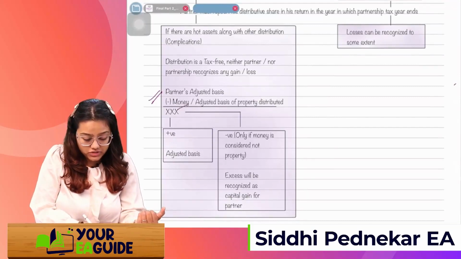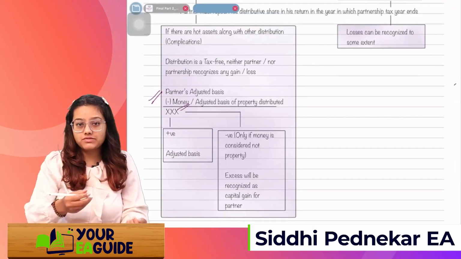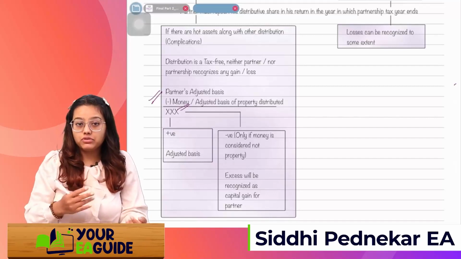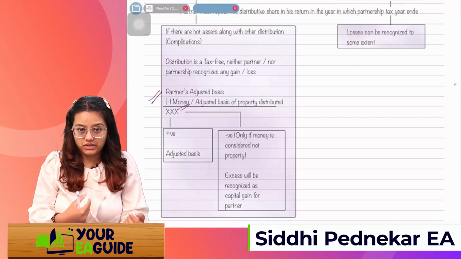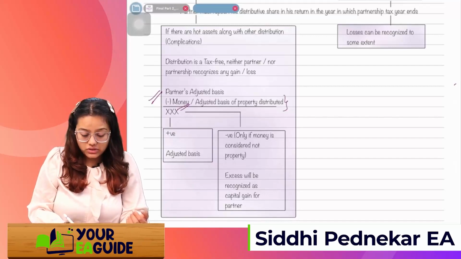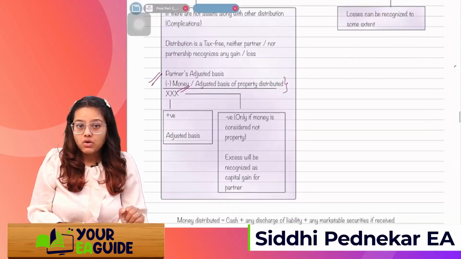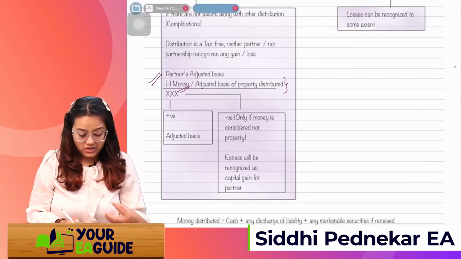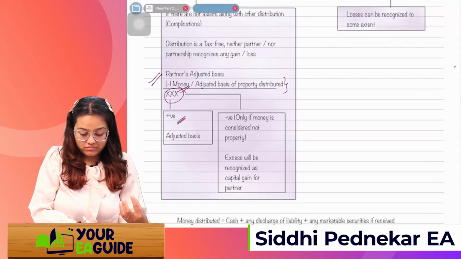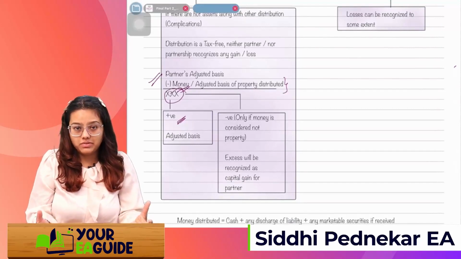Or if the partner is receiving property, we'll reduce the adjusted basis of that property which the partner is receiving. We'll reduce these two things if he is receiving both. Whatever is the amount after reducing the distribution, if it's positive, then this will obviously be the adjusted basis of the partner in the partnership firm.